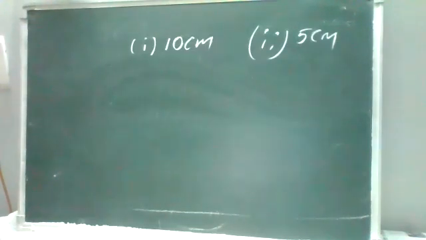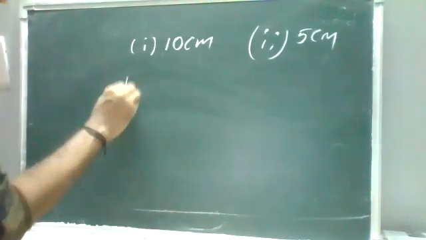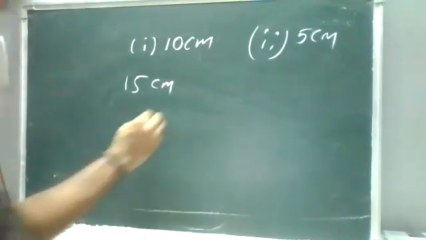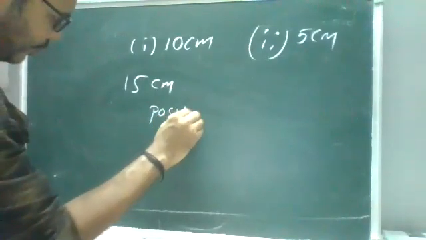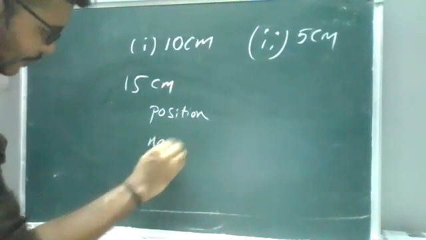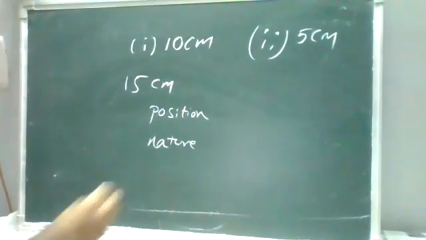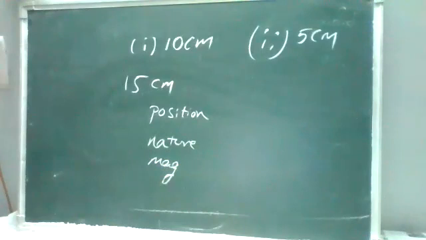Okay, so I'll repeat again. An object is placed 10 centimeters in the first case, 5 centimeters in the second case, in front of a concave mirror of radius of curvature 15 centimeters. Find the position, nature and magnification of the image in each case. There are two cases.